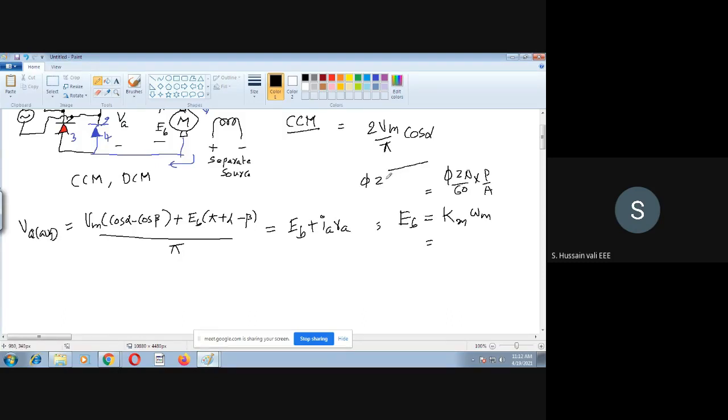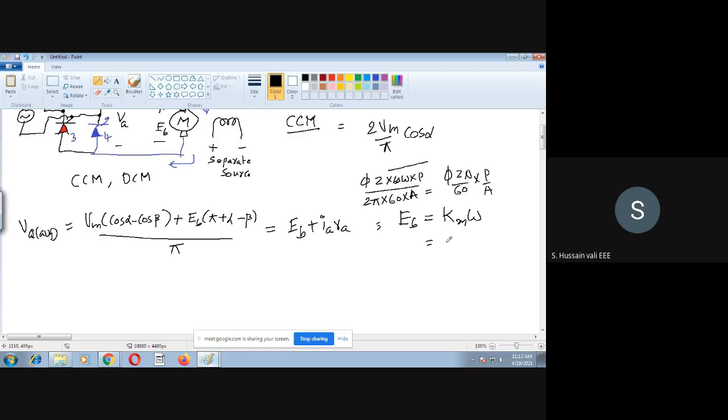So it becomes phi z into 60 omega by 2 pi into 60 into a. Of course, the omega m, please let me correct, is nothing but omega only. So from this, the 60 will get cancelled and only omega remains.